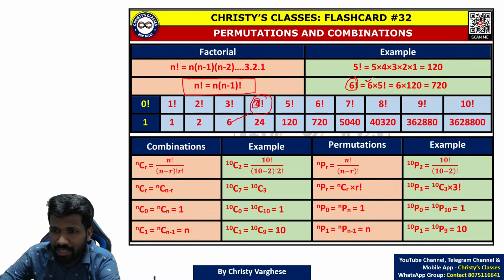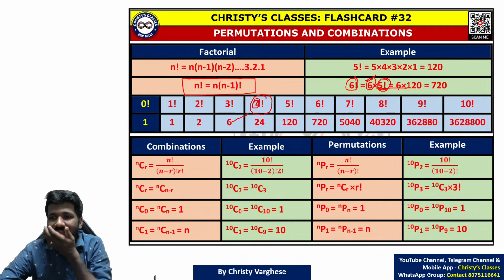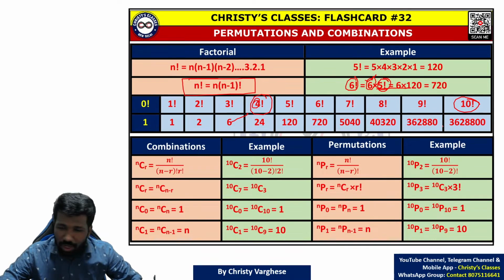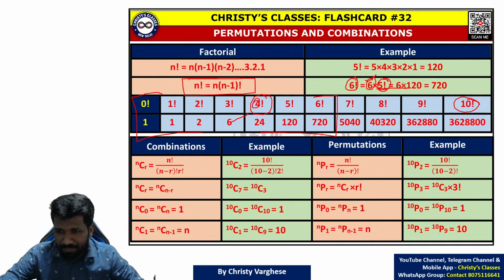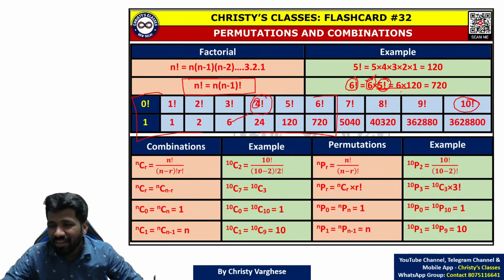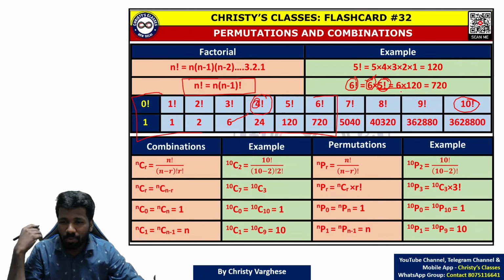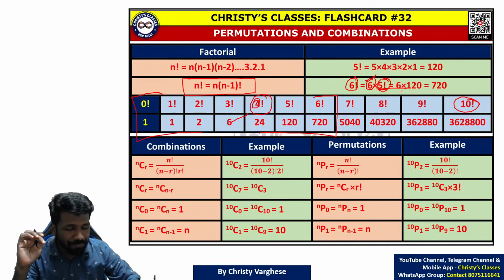For 6 factorial, you have to multiply 6 with 5 factorial to get the value of 6 factorial. Because 5 factorial is 5 into 4 into 3 into 2 into 1, and for 6 factorial we need 6 into 5 into 4 into 3 into 2 into 1. That is why. So likewise the first 10 factorials I have listed here. No need to by heart, but if you know till 6 factorial, it can come in handy in some questions at least. As much as you know, that is good, but rote learning too many numbers, I don't agree with that. Because that is counterproductive, because you will be more confused if you start to by heart more. The bare minimum things, try to by heart.